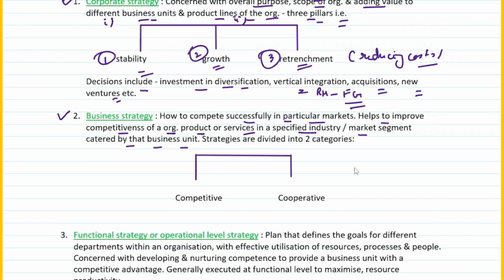Now basically strategies are again divided into two categories, right? First is competitive and the second one is cooperative, right? Previously in corporate strategy we had three pillars, that is stability, growth and retrenchment. But when we talk about business strategy, we have two C's. Now what are these two C's? They are two categories which are competitive and the cooperative, right?